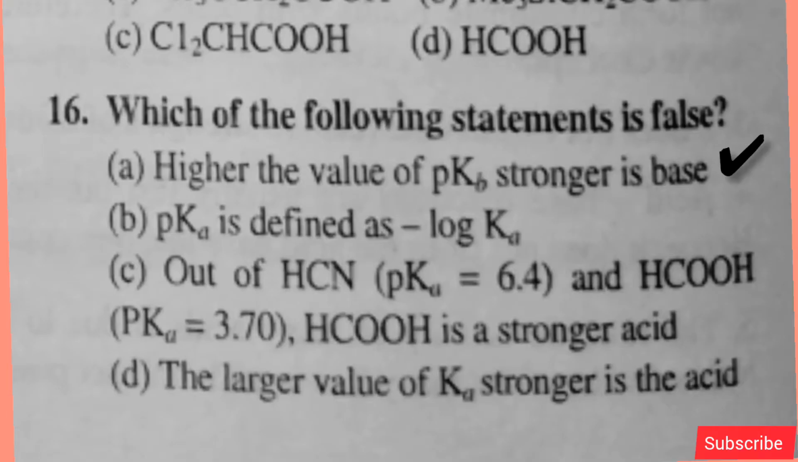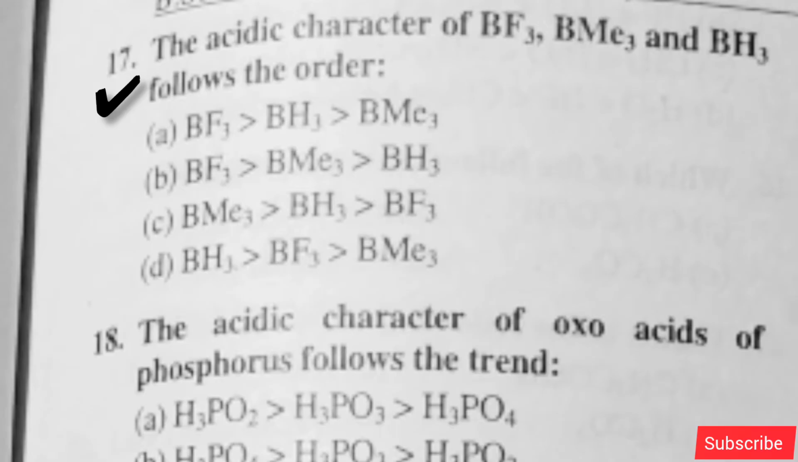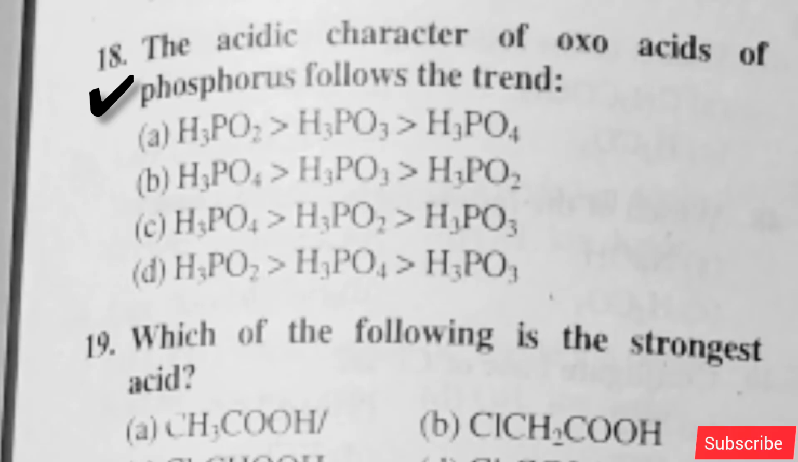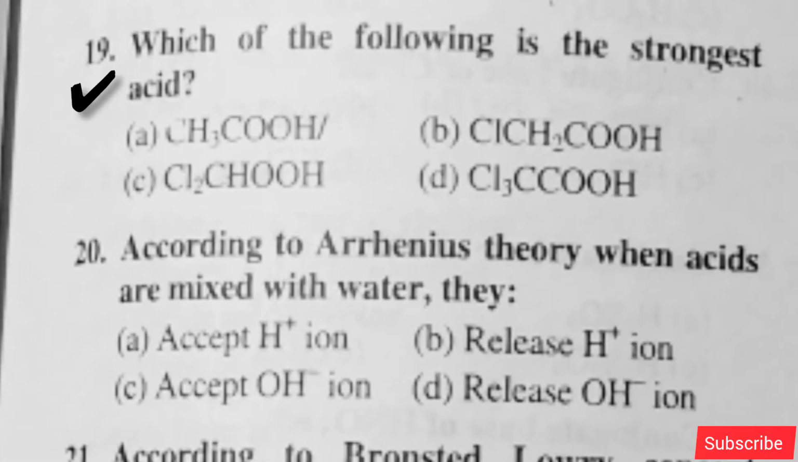The acidic character of BF3, BMe3 and BH3 follows the order. Option A is right. The acidic character of oxo acids of phosphorus follows the trend. Option A is right. Which of the following is the strongest acid? Option D is right. According to Arrhenius theory, when acids are mixed with water, they. Option B is right.